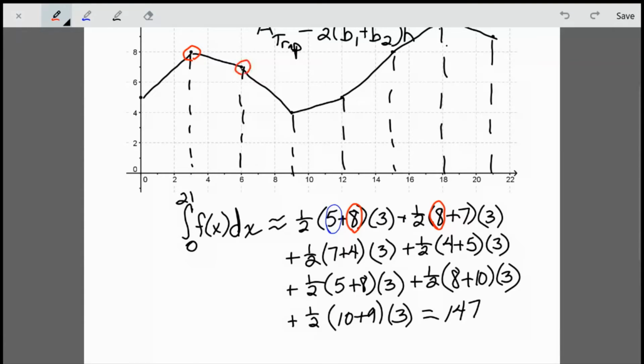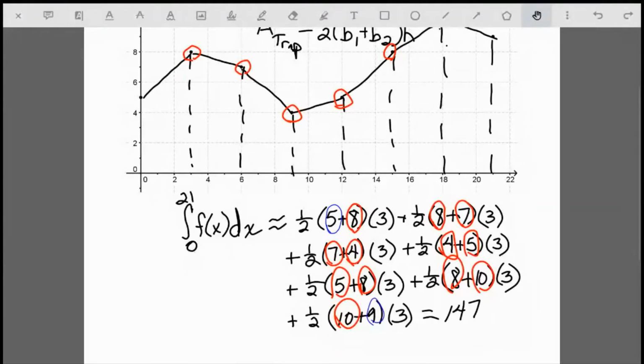This function value of 7 shows up in the second trapezoid and the third. The function value of 4 shows up here in this third and fourth trapezoid. The function value of 5 shows up in these 2 trapezoids. You can see this 8 shows up in those 2. You can see the 10 shows up in 2 trapezoids. And then the 9 is also only there once.